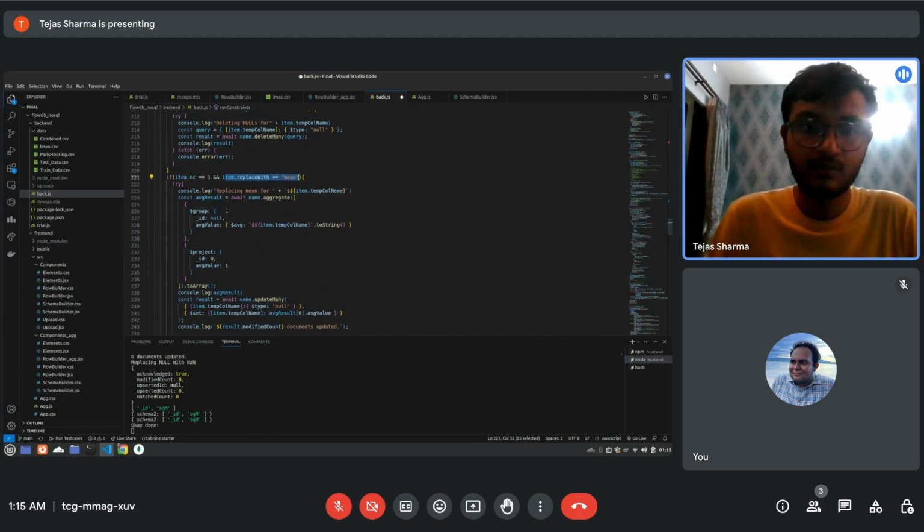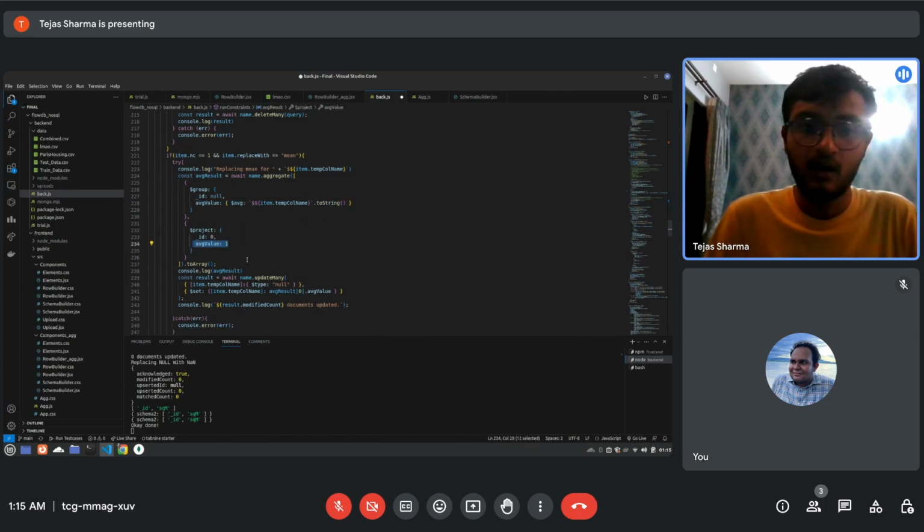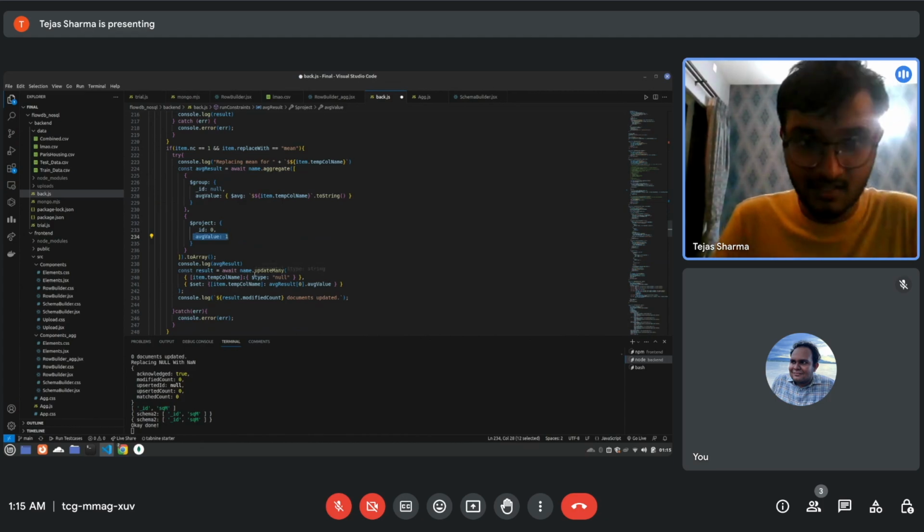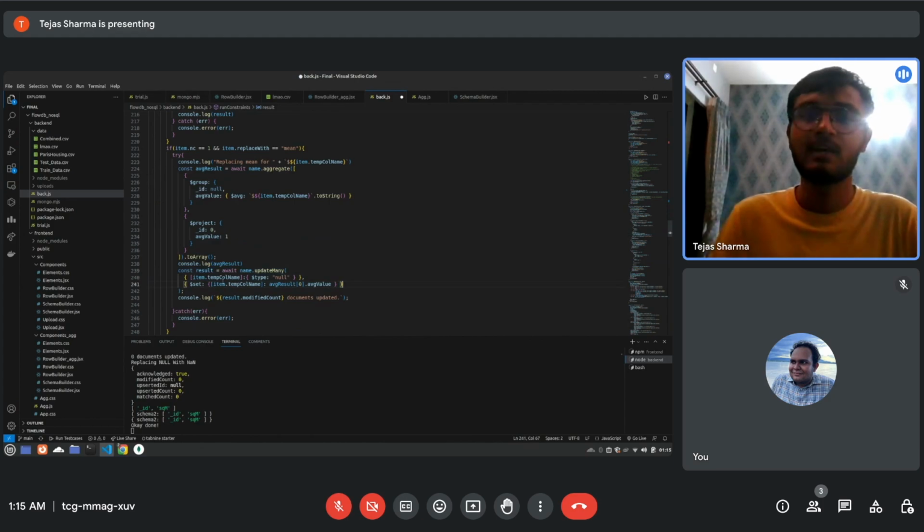Here, we first run an aggregate query, which is given by this, to find out the mean value of the particular column. This is where we are finding the average value of the column, and we are just projecting that value as the average value. Now we take that average value and we update it in all the documents in the collection which have a null value. In this case, that is run by an update many query, where we set the column name, which is null, to be the average value. So this is how the average value is being changed.